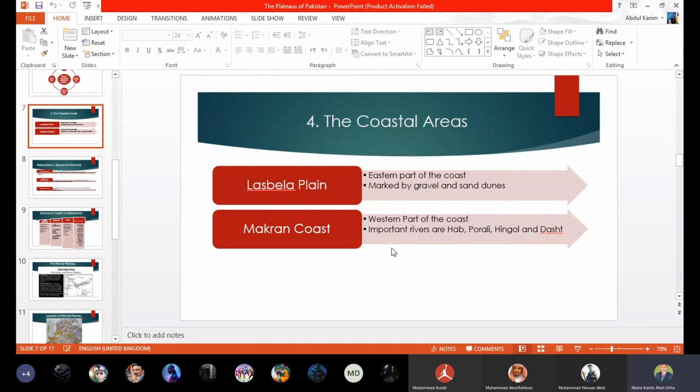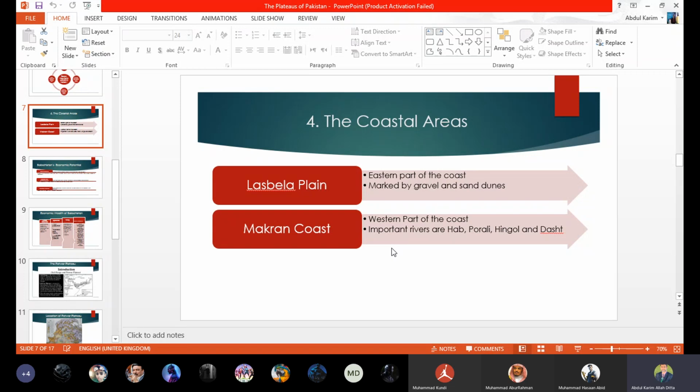And Makran coast, that is the western part of the coast, on which we have some drainage features, like we have the rivers Hub, Porali, Hingol, and Dasht. They can find their way and they fall into the Arabian Sea, beta. So they don't have an inland drainage system.